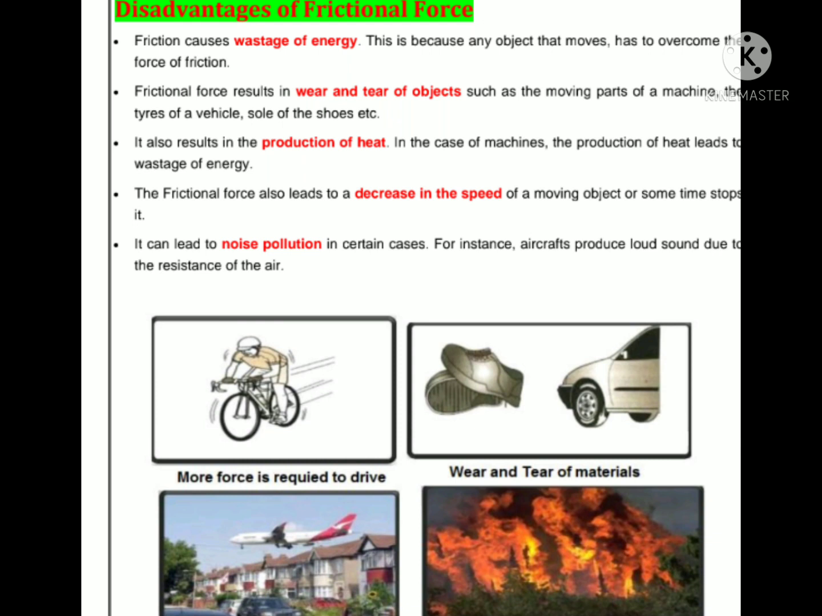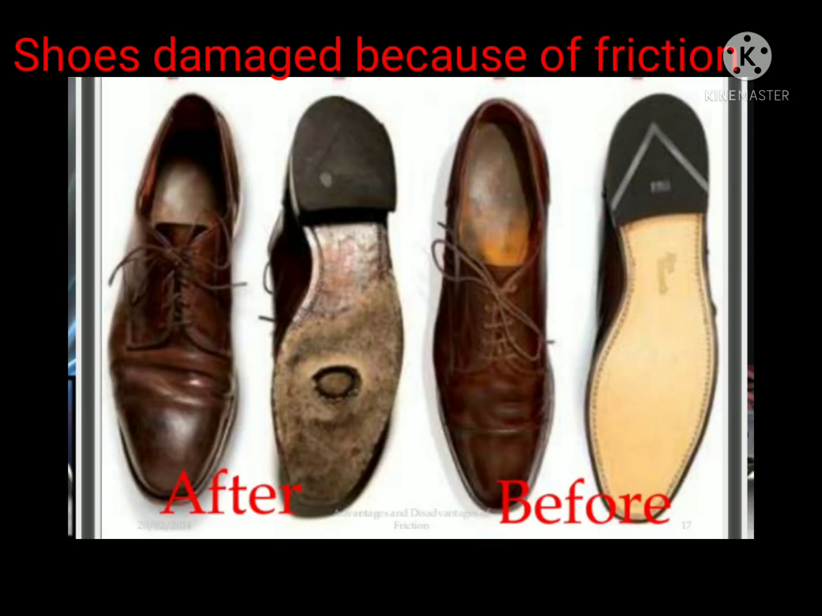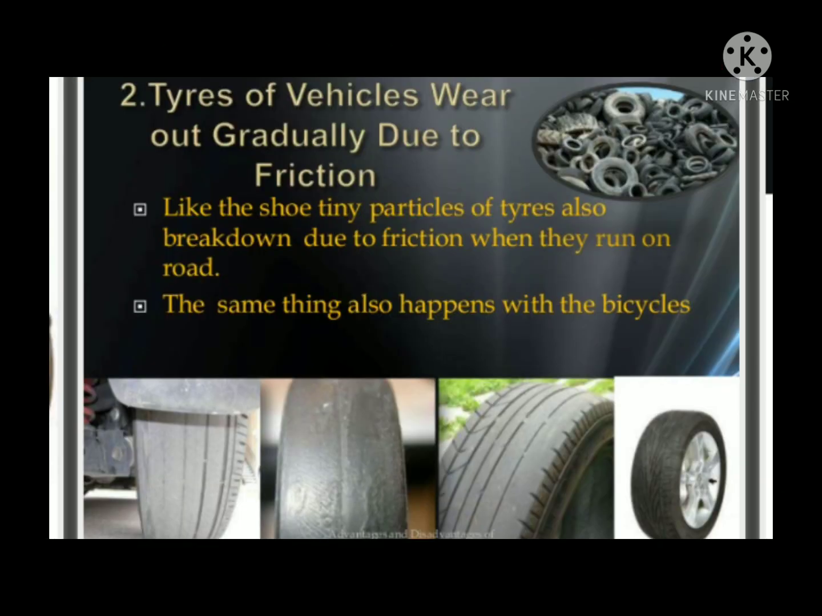Look at this picture and note down points in our notebook. Students, understand? Look at this picture. Shoes are damaged because of friction. Next, tires of vehicles wear out gradually due to friction. Like the shoe, tiny particles of tires also break down due to friction when they run on the road. The same thing also happens with bicycles.